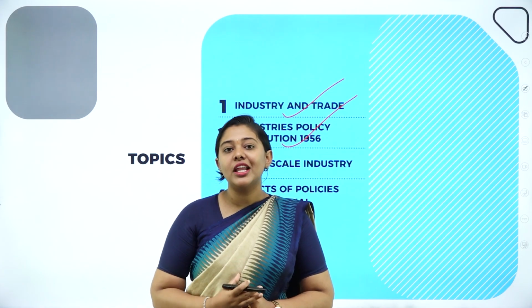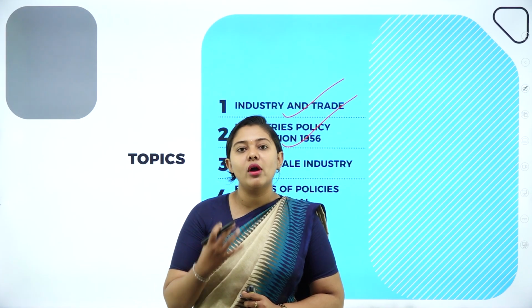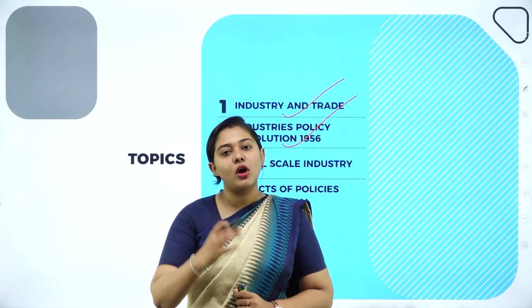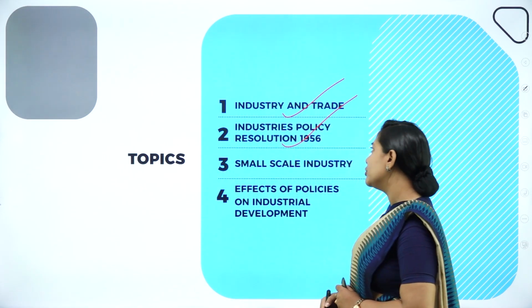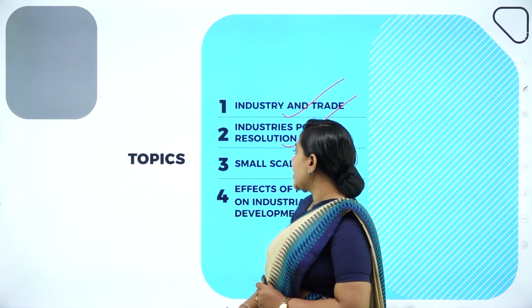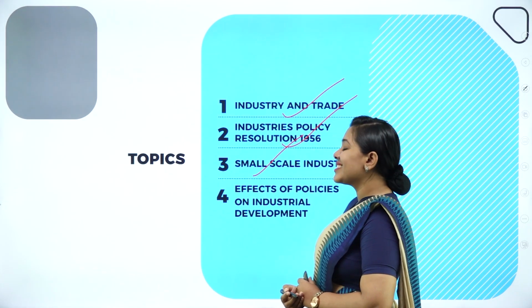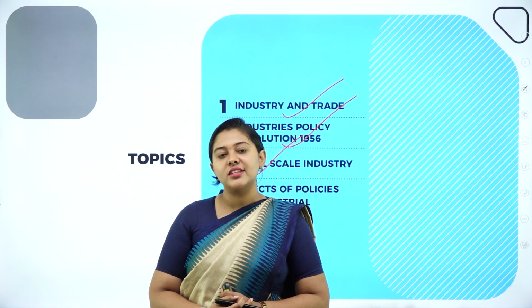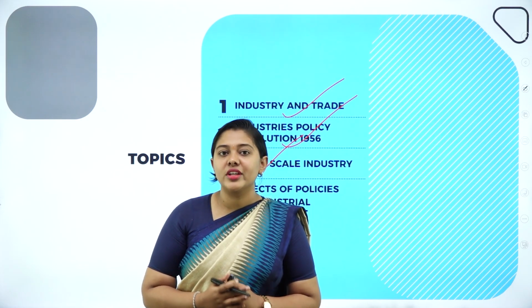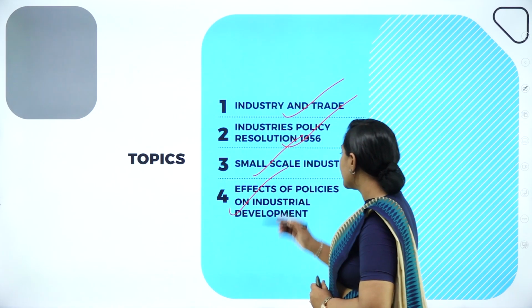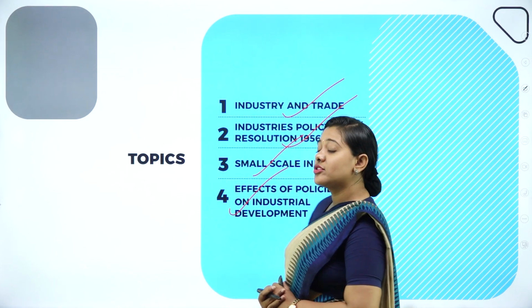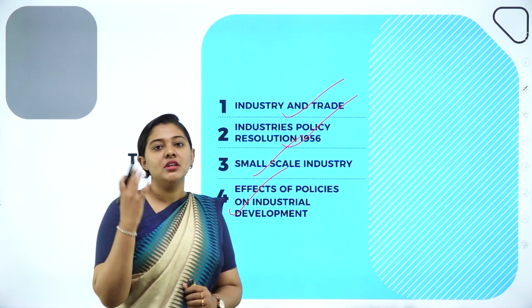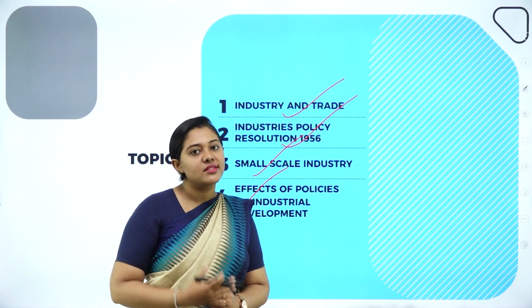So they developed a policy. Policy means what? Rules and regulations. We'll also discuss the topic of Industrial Policy Resolution 1956. Next, the topic is small scale industry: why prominence is given to small scale industry and why it is important. Next are the effects of policy on industrial development and the conclusion part of this chapter. So all these are the topics that we are discussing today.